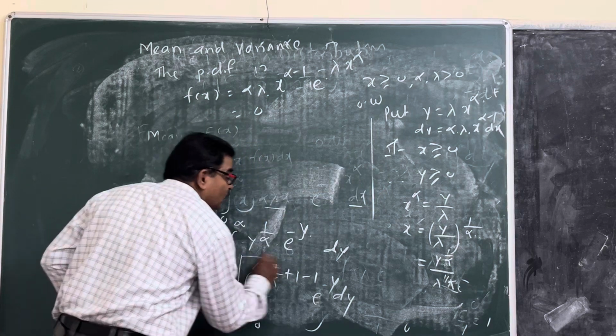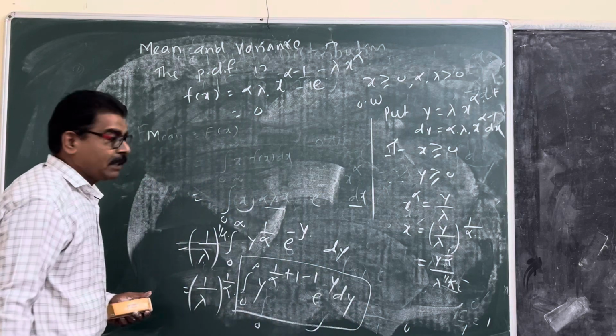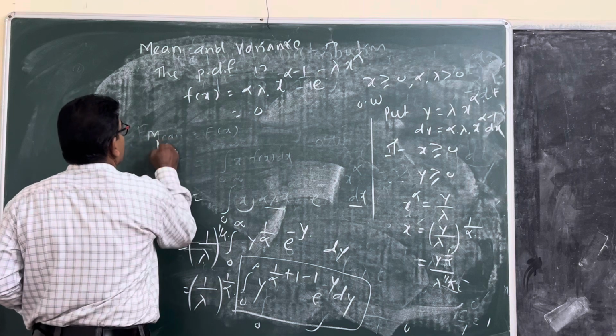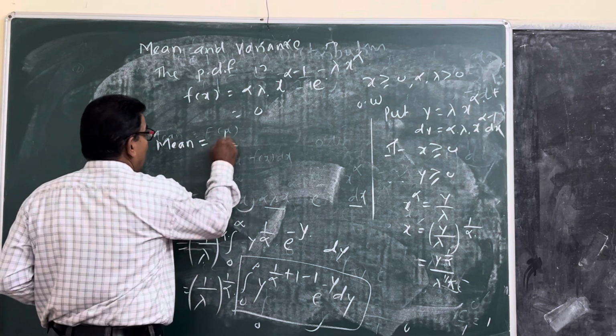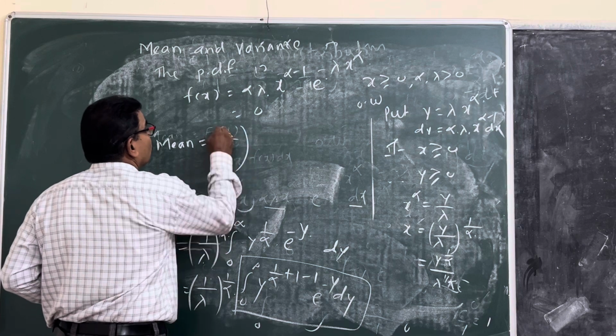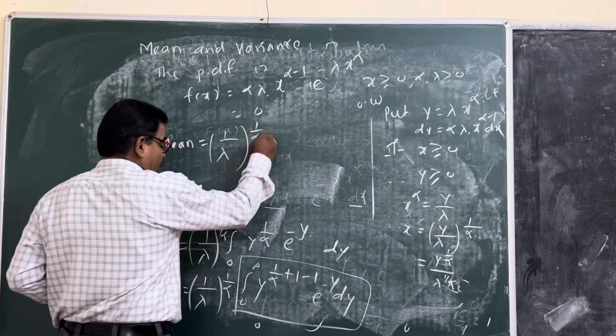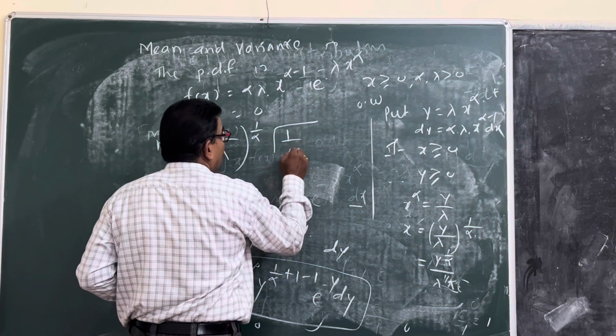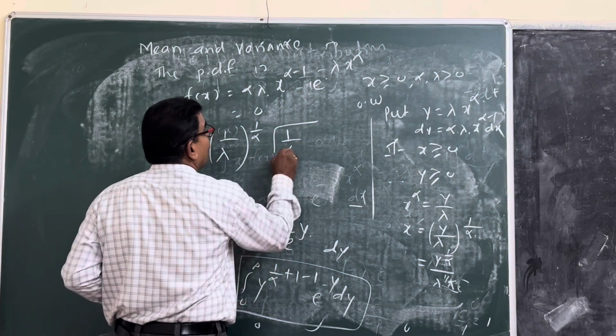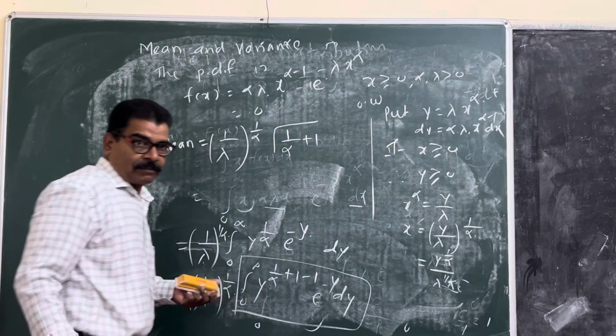This function goes to the gamma function. Therefore, the mean is equal to 1 upon lambda raised to 1 upon alpha times gamma of 1 upon alpha plus 1.